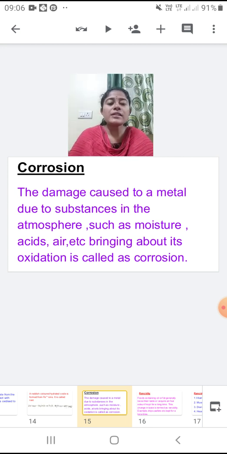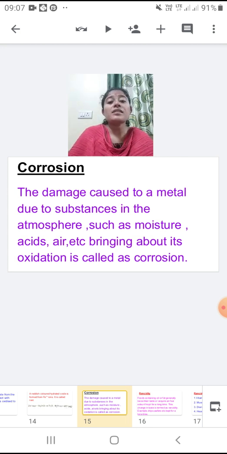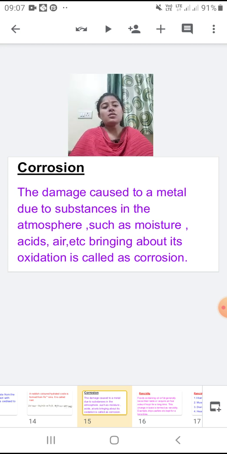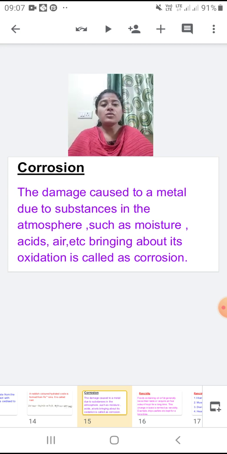The detailed explanation of corrosion we are going to understand in another chapter this year itself, what preventions can be taken and how we can avoid corrosion. It is a vast topic in our next chapter. So there we are going to understand in more detail about corrosion.